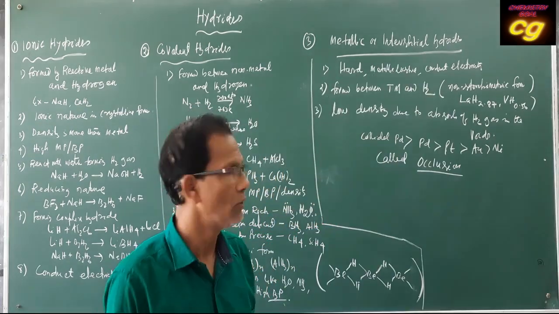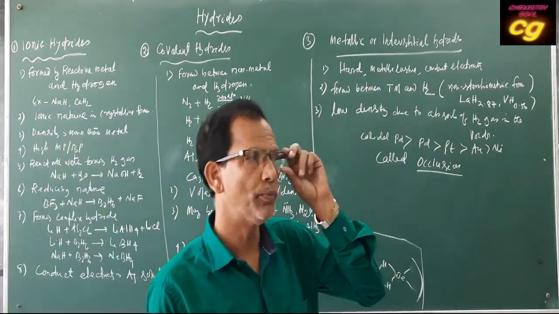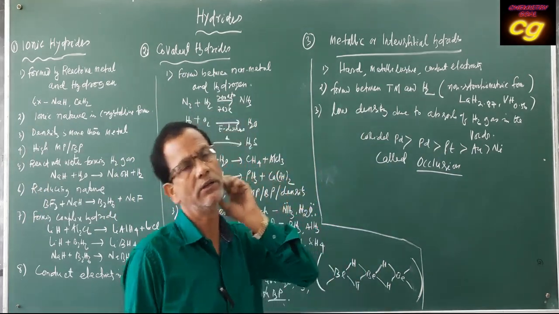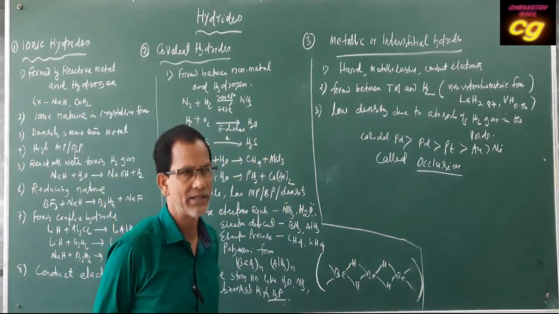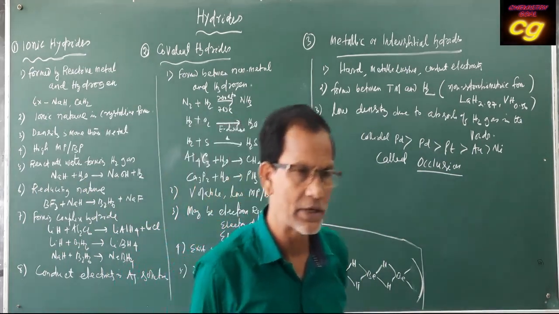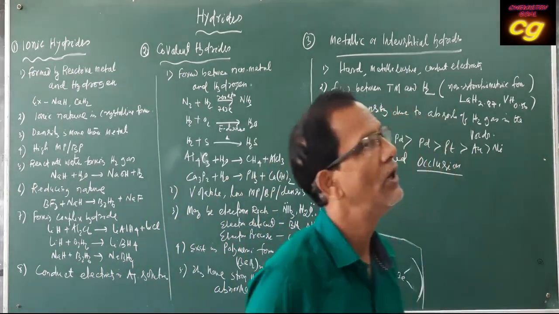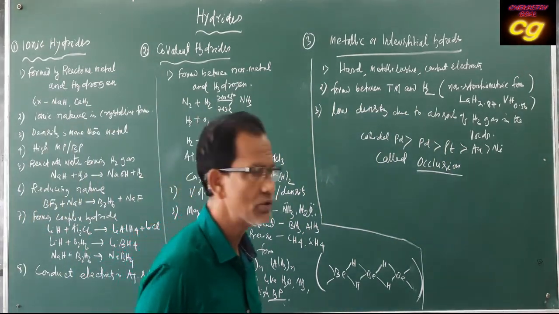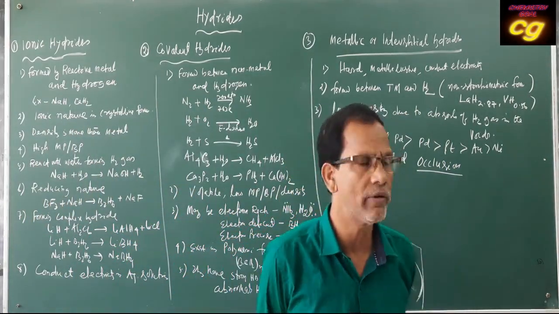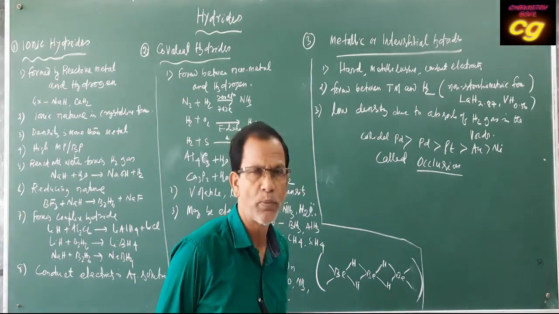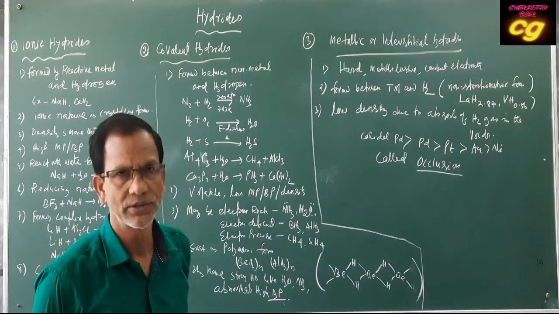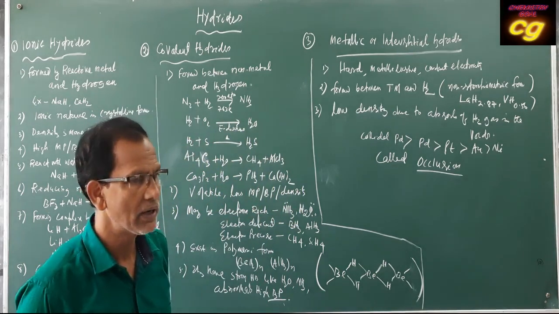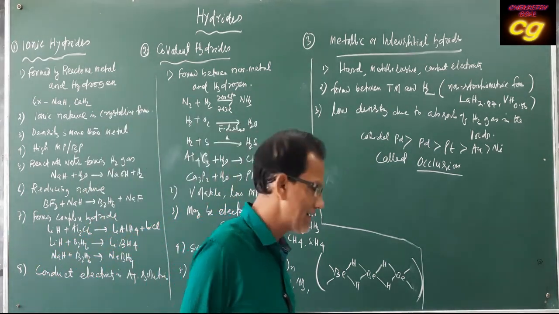Hello students, now we will discuss the topics in the chapter hydrogen, that is hydrides, formation of hydrides and the characteristics of different hydrides. You already know that hydrides are compounds of metals or non-metals produced by different methods, by the combination of metals and non-metals forming hydrides.